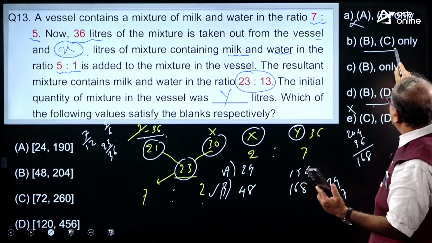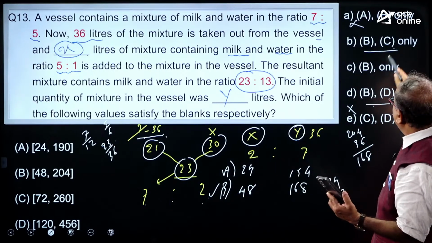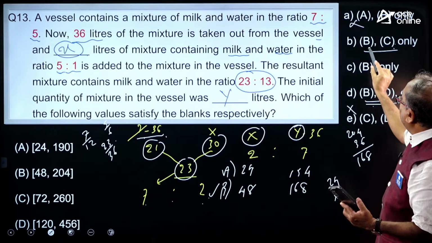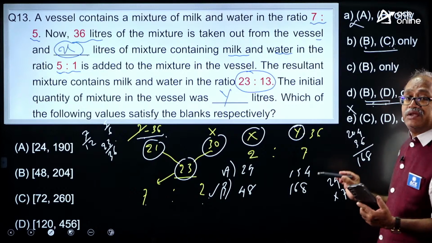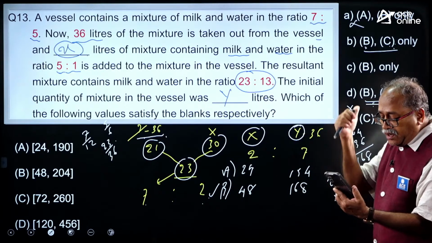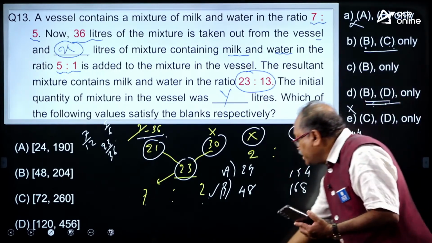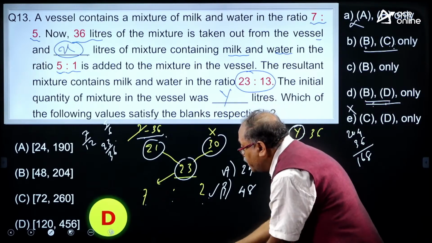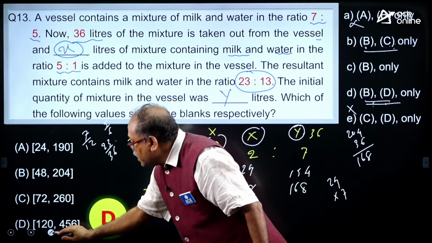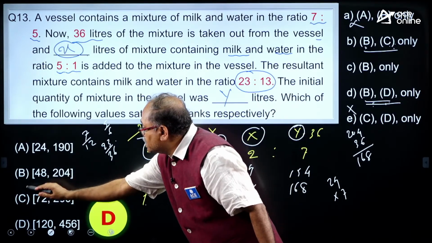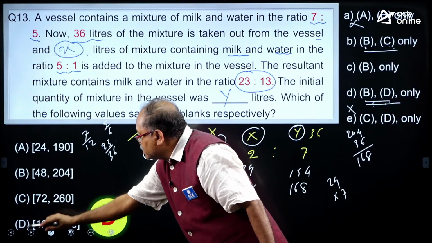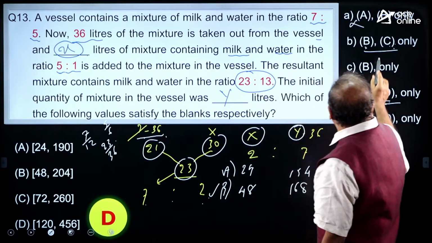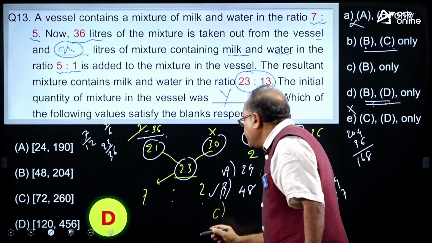B is correct. Now, is C correct or not? If C is correct, we will eliminate this option, because it is either B plus C or B plus D, any one of these. And Yaswant says option D. Okay, let me check that. Yes, you are right, option D. Okay, my dear friend, it is a final verification. Let me check that C. So, let me check C.